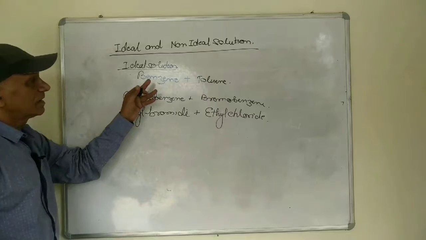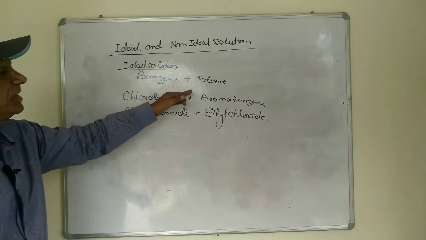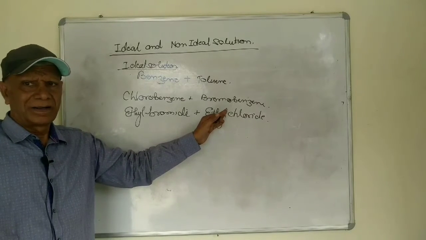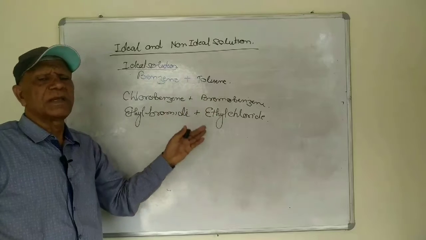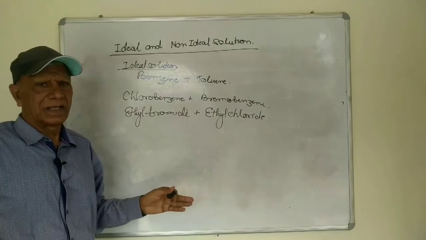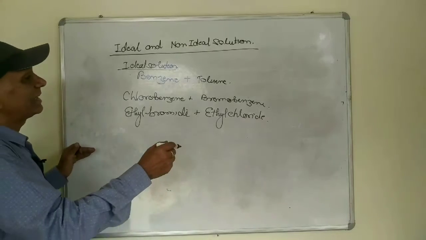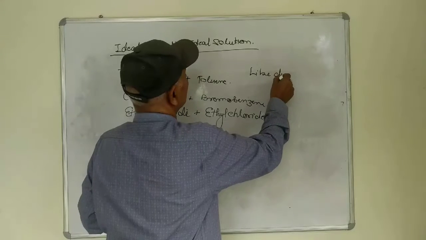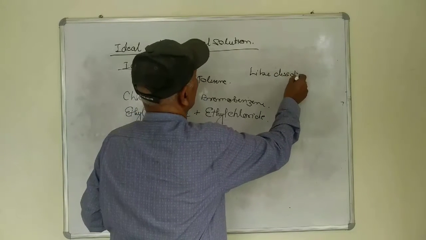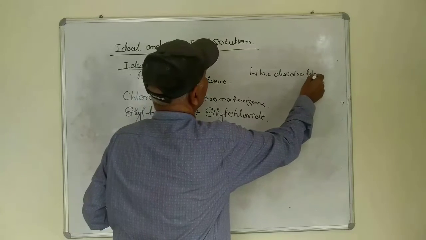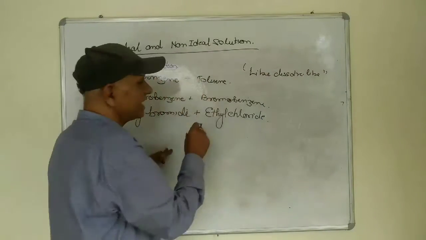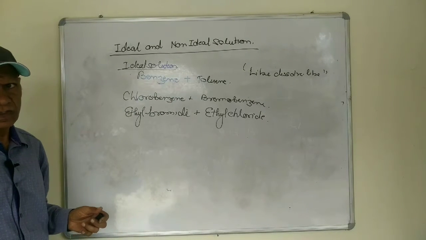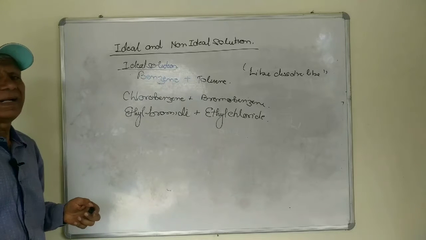Because benzene and toluene, chlorobenzene, bromobenzene, ethyl bromide and ethyl chloride are similar. They have almost the same size and similar properties. As you know, like dissolves like. Since they are alike, they are similar to each other, that's why they are able to form the ideal solution. So these are the examples of ideal solution.